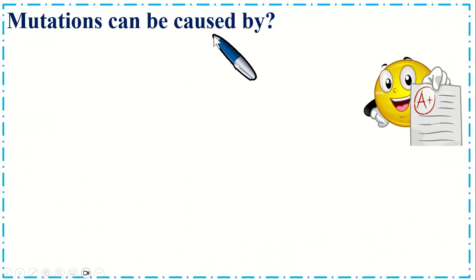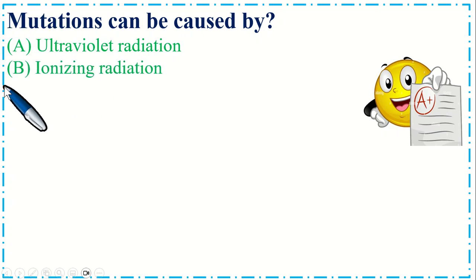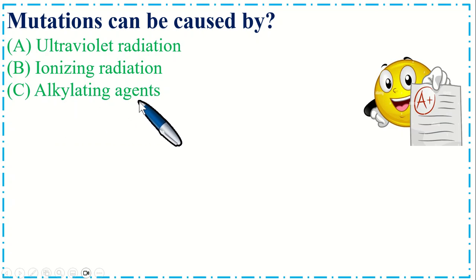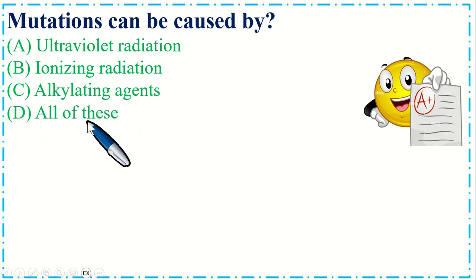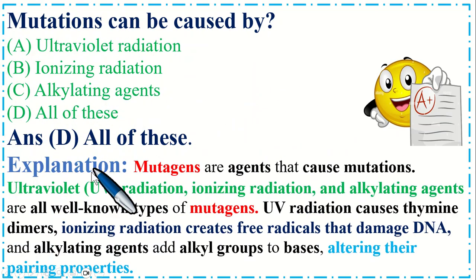Mutations can be caused by option A ultraviolet radiation, UV rays, B ionizing radiation, C alkylating agents, and option D all of these. So the correct option is D, all of these. Mutagens are agents that cause mutations.